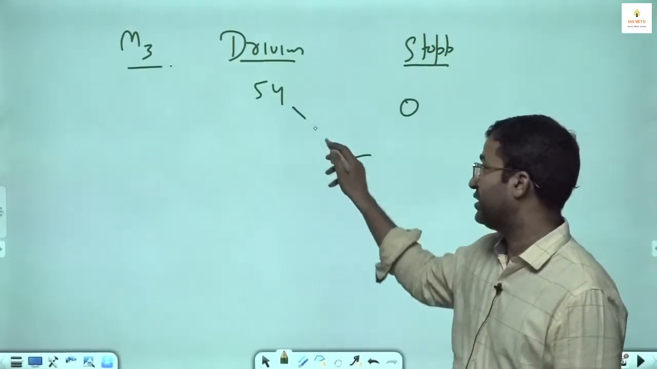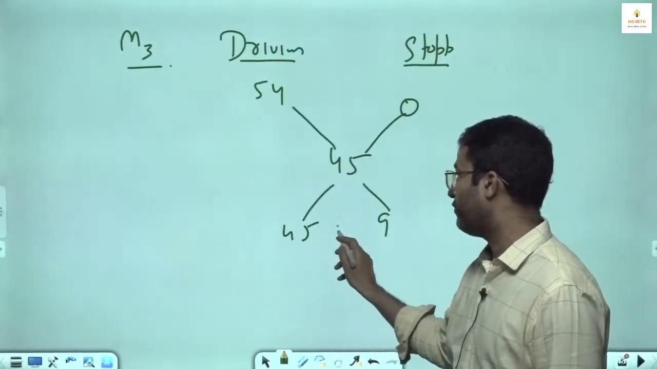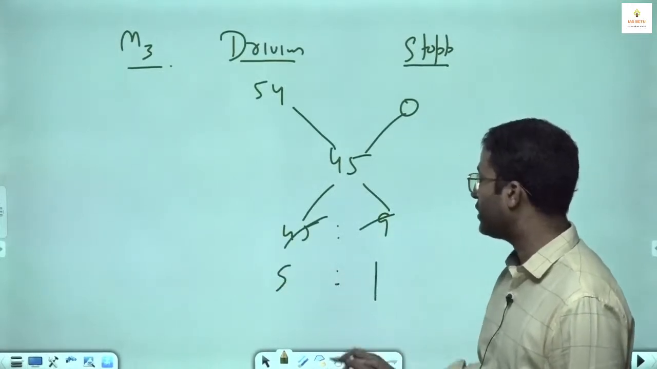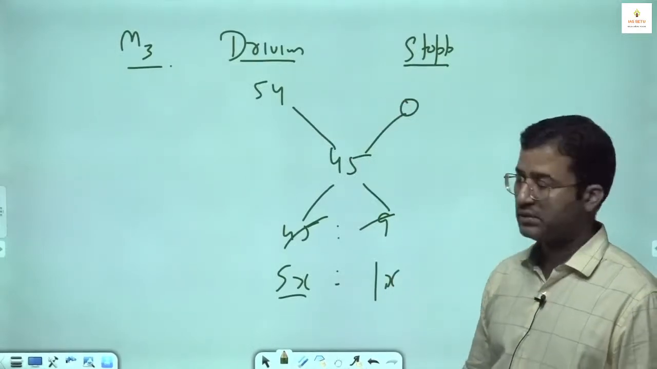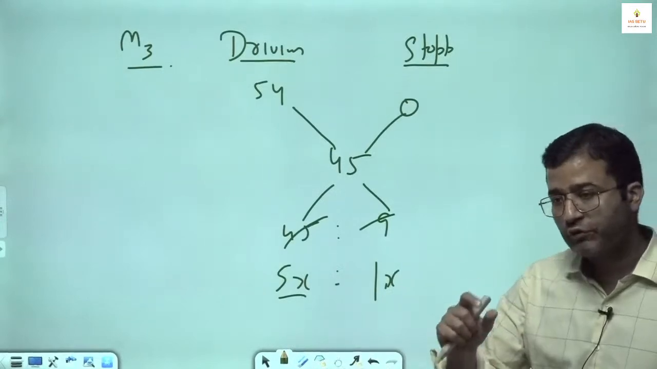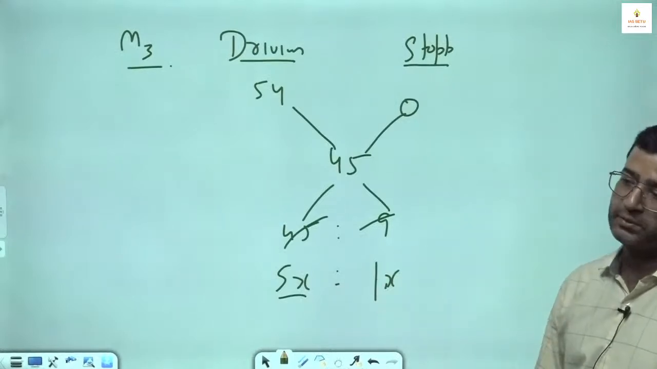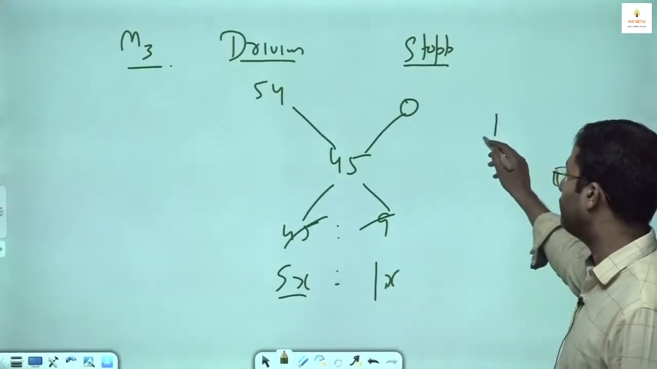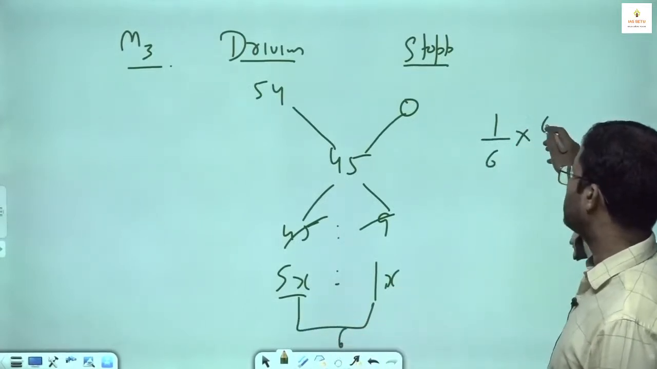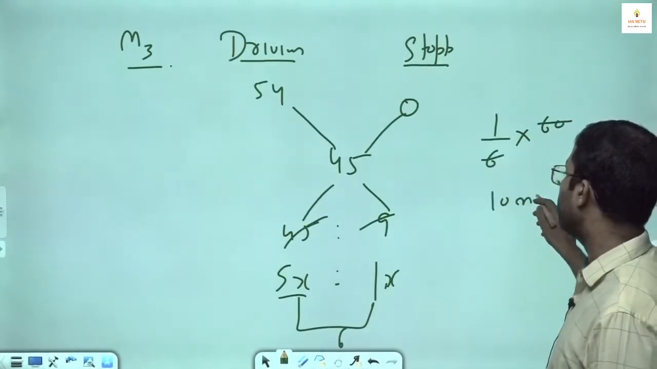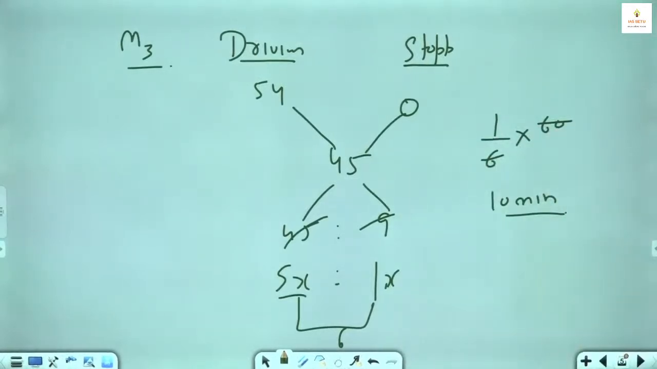So we apply alligation. 54 minus 45 is 9. 45 minus 0 is 45. Your ratio is 5:1. 5x time is while driving. 1x time is of stoppage. 5:1 is the ratio of driving and stoppage. अगर आप 50 मिनट ड्राइव कर रहे हो तो 10 मिनट आप स्टॉपेज पे वेस्ट कर रहे हो. तो what is the stoppage time? 1/6 of total time. Total time 60 minutes. So in 1 hour, how many minutes have we spent on stoppage? 10 minutes. So this is alligation we can apply.